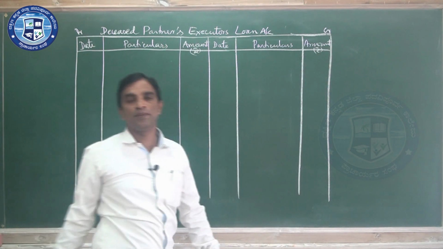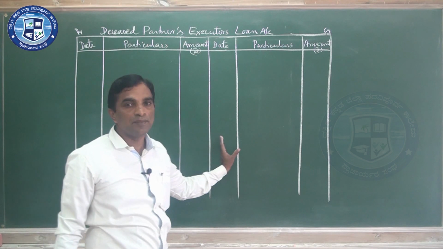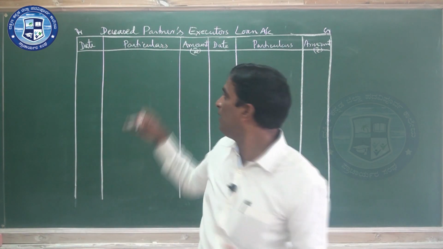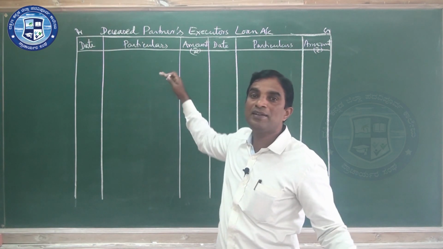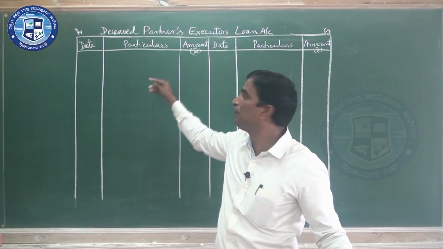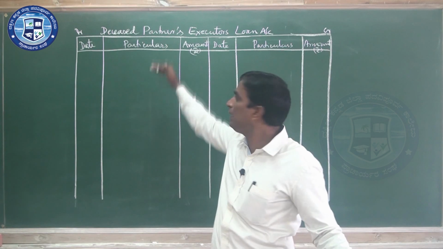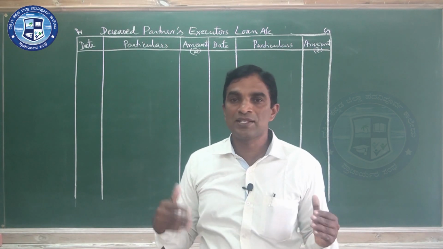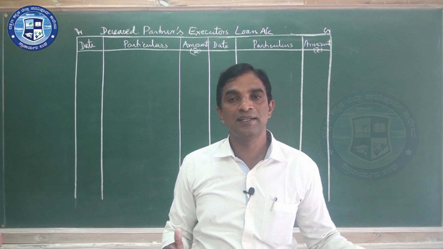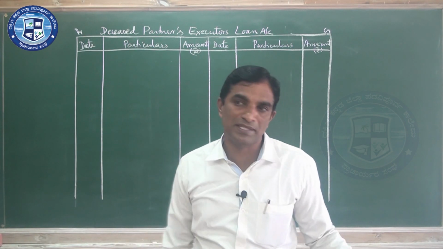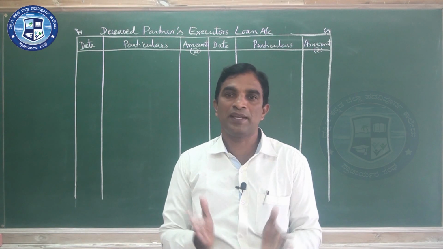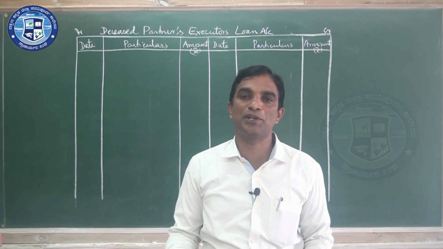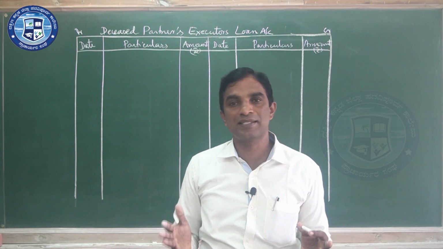Now we put the date because this is the executors loan account, and we are preparing not a direct settlement but a loan where the executors are paid in 2 equal installments with interest. For example, say 60,000 rupees is the balance.